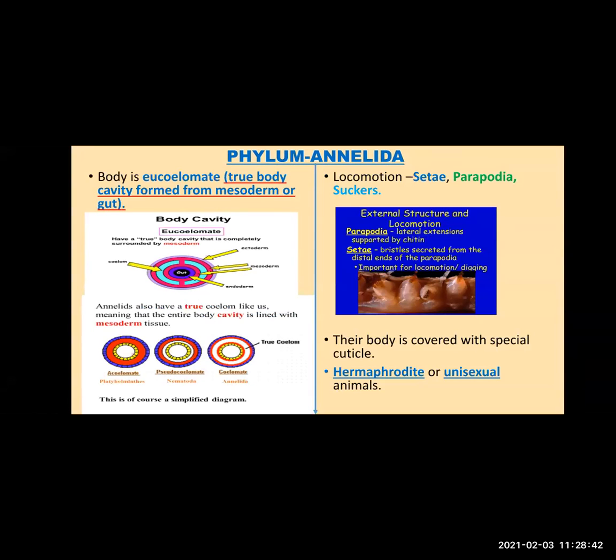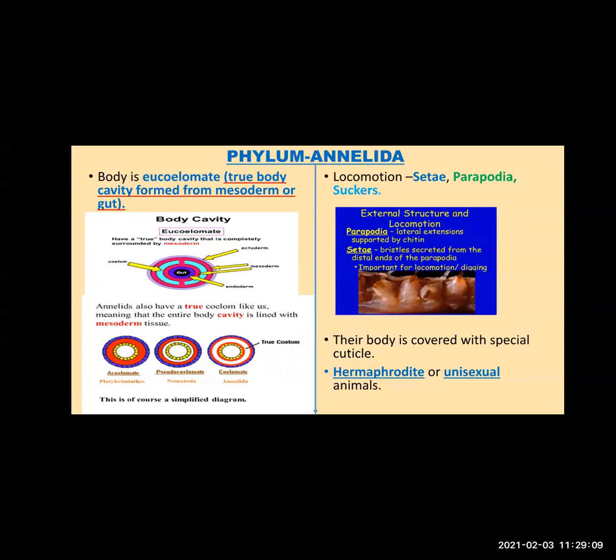Next, phylum Annelida. How is the body? See, the body is eucoelomate, or it can also be called coelomate. The meaning is a true body cavity formed from mesoderm. In this organism, the cavity is true, the cavity is present.